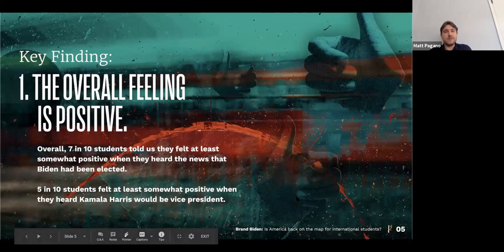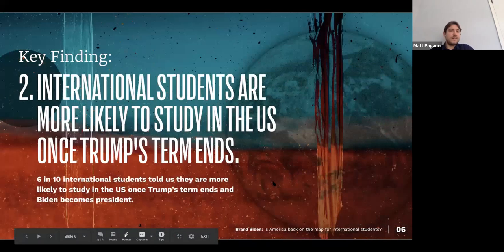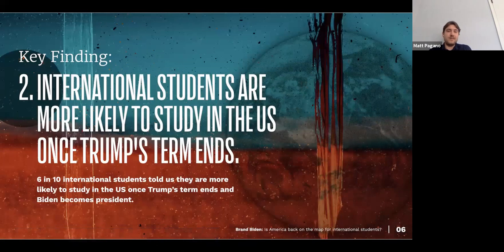So key finding number one: the overall feeling that we're seeing in terms of Joe Biden becoming president is positive on international students, studying abroad here in the US, and international education. We're seeing 70% of students told us they felt somewhat positive when they heard the news that Biden had been elected. 5 in 10 students also felt at least somewhat positive when they heard Kamala Harris would also be vice president.